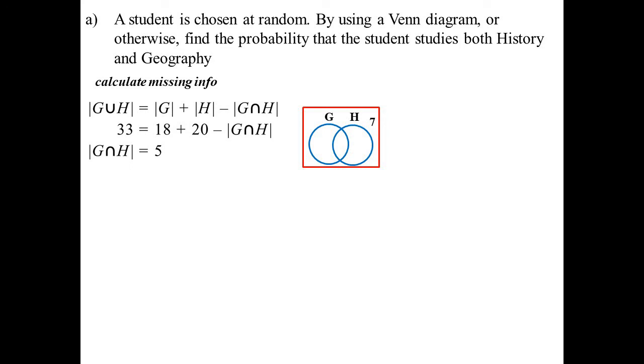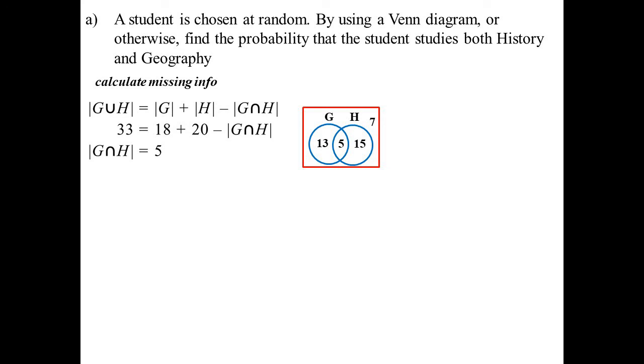They told me 18 are doing geography and 20 are doing history. So a little bit of algebra there. We can work out, there's 5 in the intersection. So I can put that in there. And I can now complete where everything else is. Because if I know there are 20 doing history and 5 are in the intersection, well, that must put 15 in that section there. And similarly for geography, we can work out 13 are in that section.